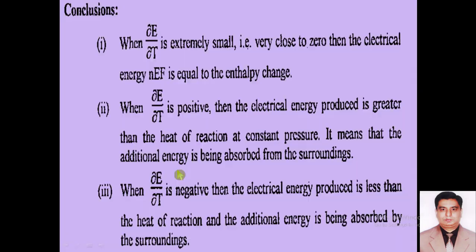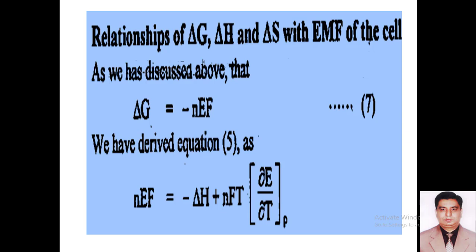So dear students, now we will start the remaining part of the lecture from this equation number 5.